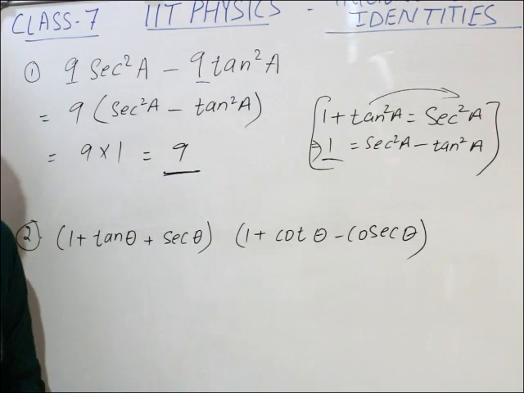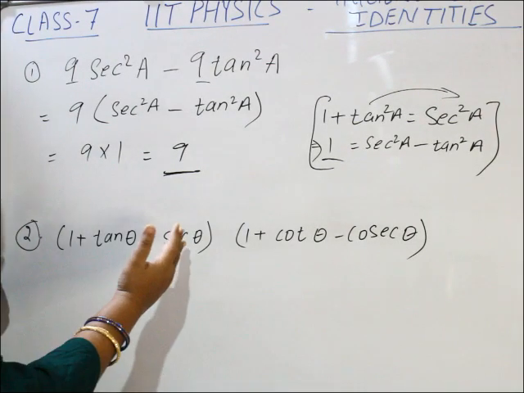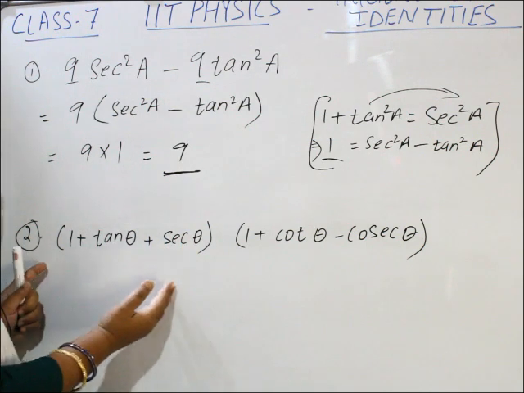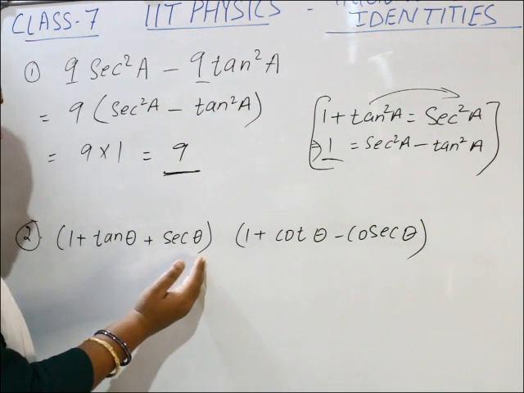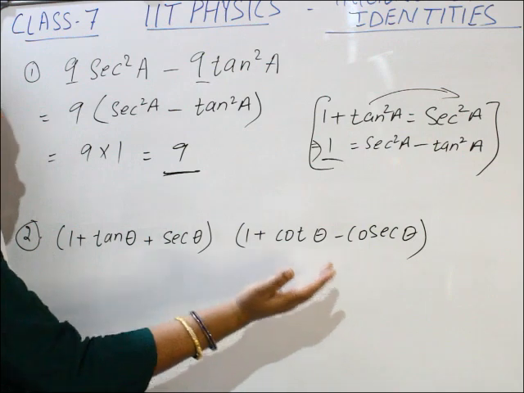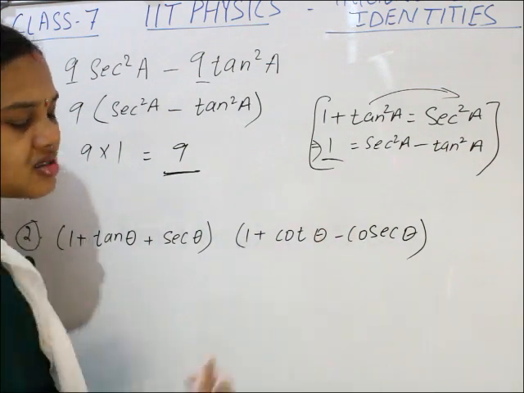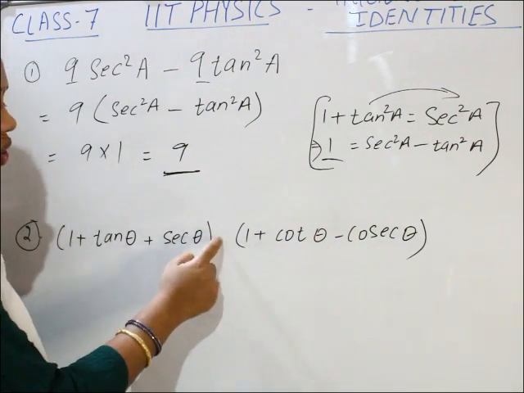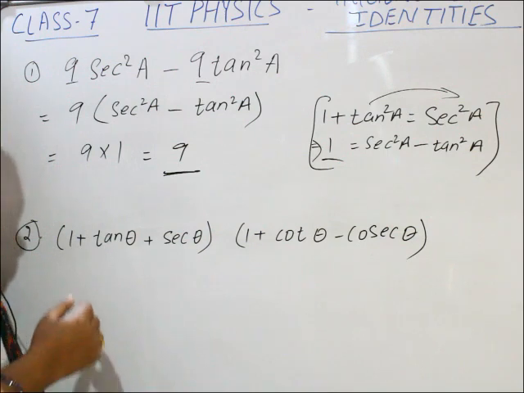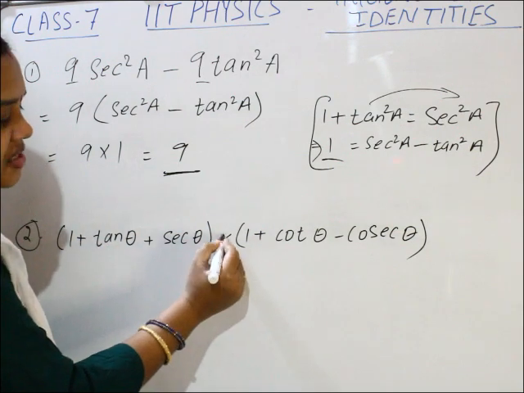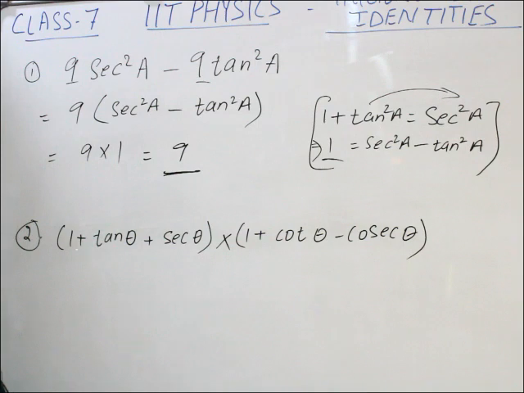So see children, in the second question, the first term under bracket is 1 plus tan theta plus sec theta, and the second term under bracket is 1 plus cot theta minus cosec theta. Between the two brackets there is nothing. If there is nothing between the brackets, it means there is a multiplication sign. Remember this one.